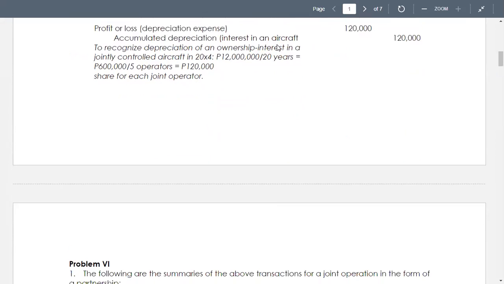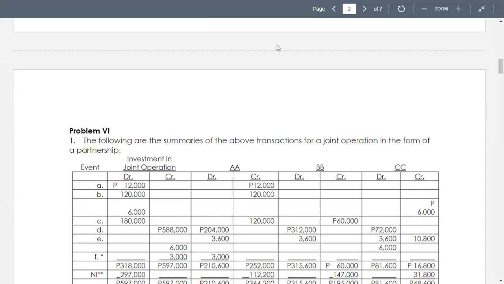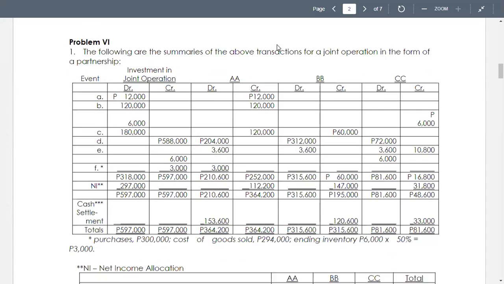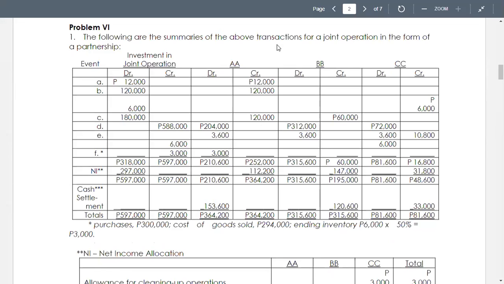Now we go to problem number 6. Now in problem number 6, we are required to determine the joint operations net income or loss. And number 2, the cash settlement between joint operators. Indicate the amount of cash settlement and the manner of payment. Okay, now I'll read through problem number 6, at least to give us the details of the problem.